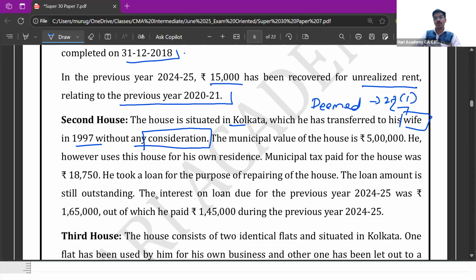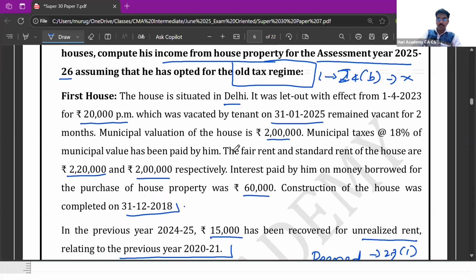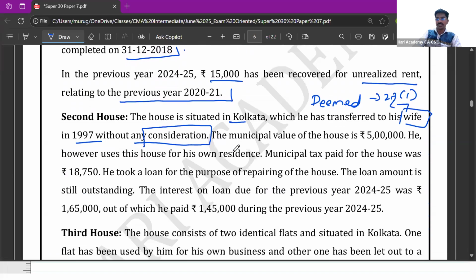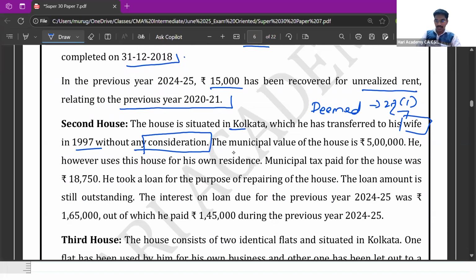Under section 27(1), Mr. Thakur is treated as the deemed owner. In this case, Mr. Thakur is deemed as the owner because the property is transferred without consideration to his spouse. This is applicable only to spouse or children. Since the house is transferred to his spouse without any consideration, the transferor is deemed to be the owner of the property. Okay. The municipal value of the house is rupees 5 lakh.